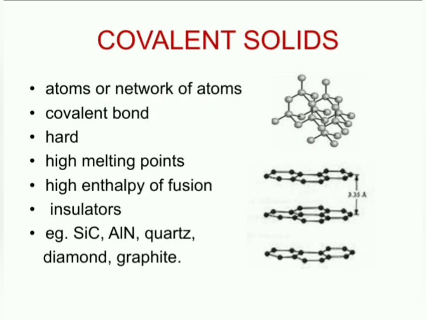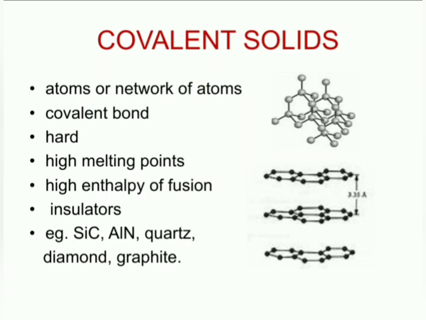Covalent solids. Covalent solids contain atoms or a network of atoms. Because atoms are held by strong covalent bonds, a network of atoms will be there.